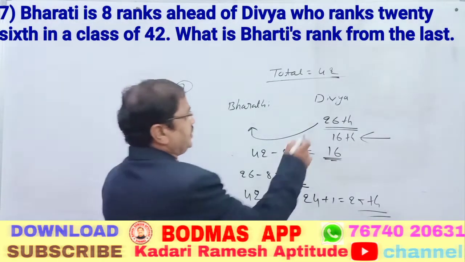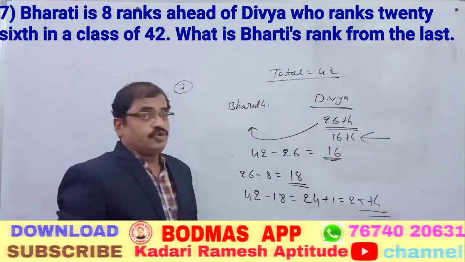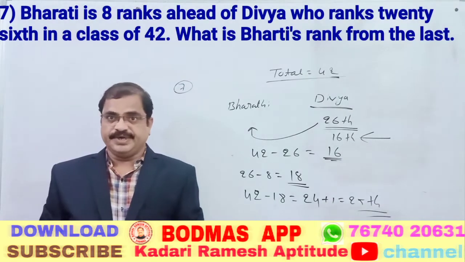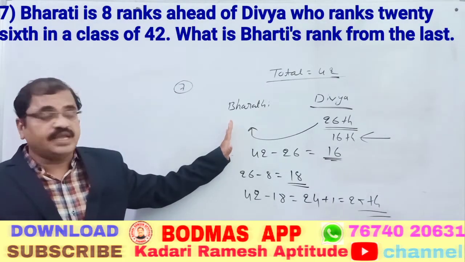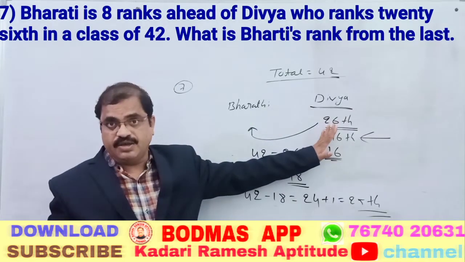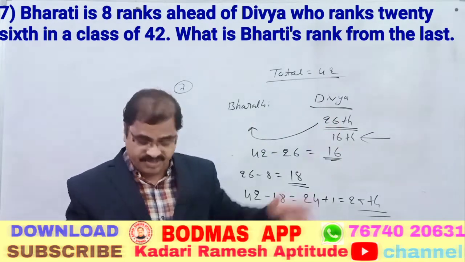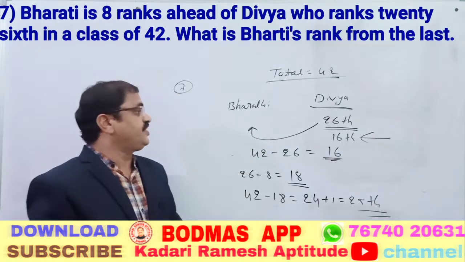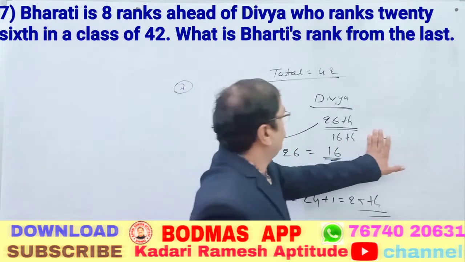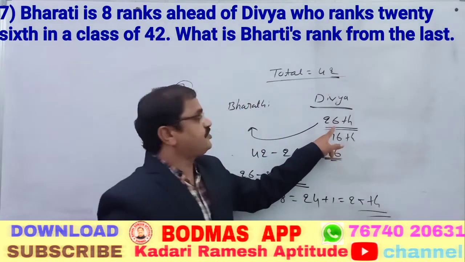First of all, the given total strength is 42. Second, what is given: Bharati's rank is 8 ranks ahead of Divya. Divya's rank is 26th in the class of 42. Nothing but in the class, Divya's rank is 26.